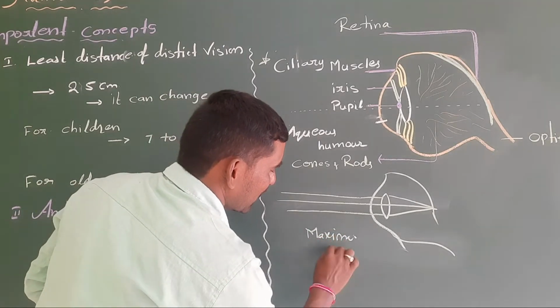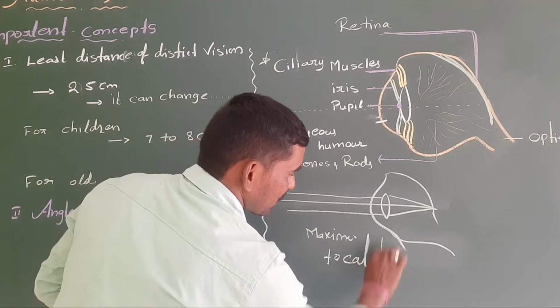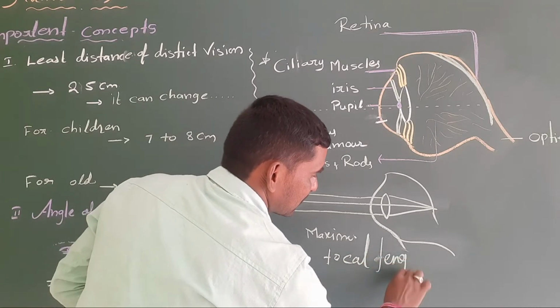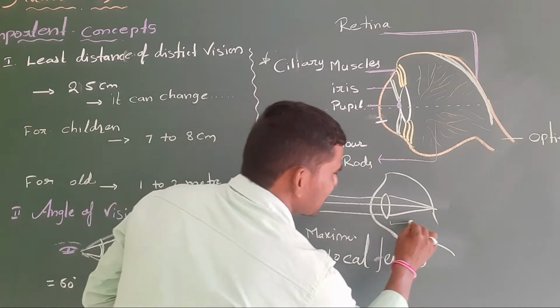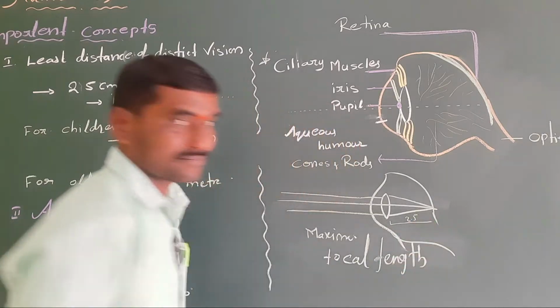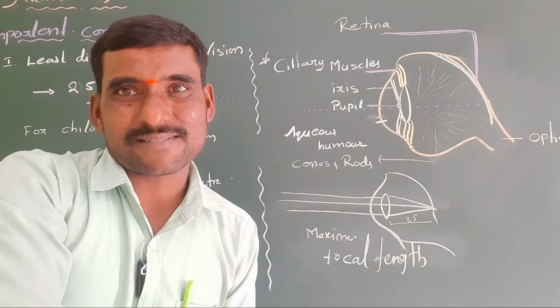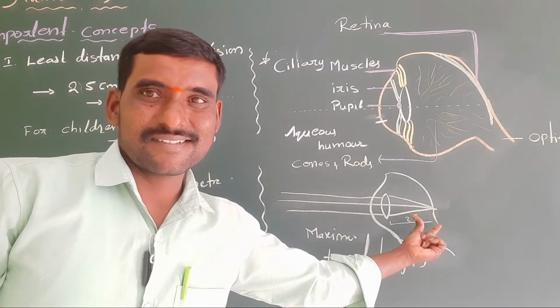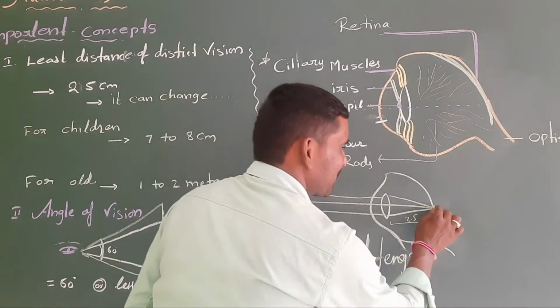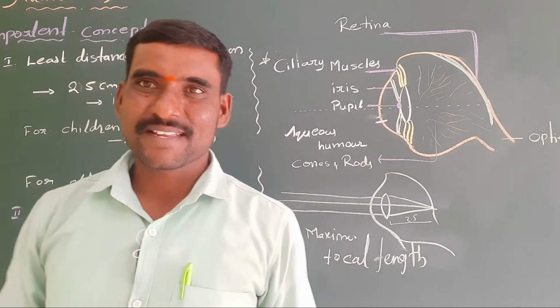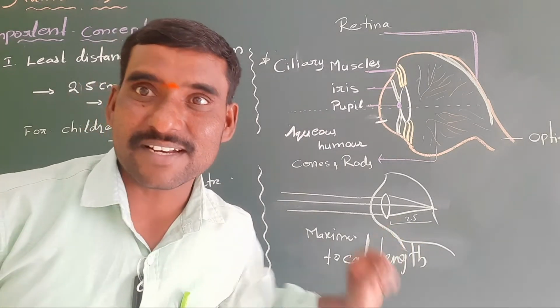Maximum focal length. Focal length is 2.5. The distance from A to E is also 2.5. You know already, when the object is at infinity, the image forms at focus. So this is the focus only, 2.5 centimeters focal length. So it is very, very important.